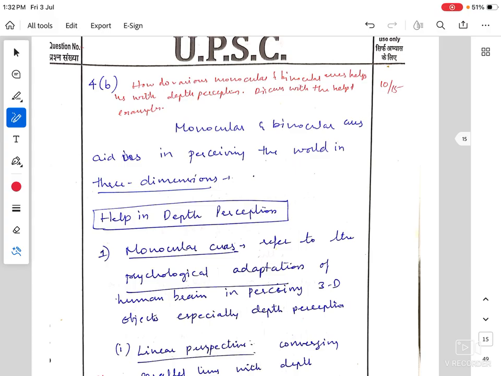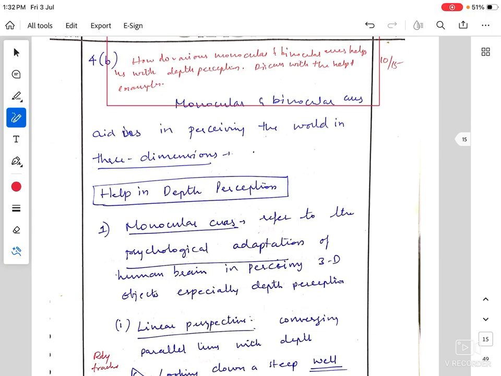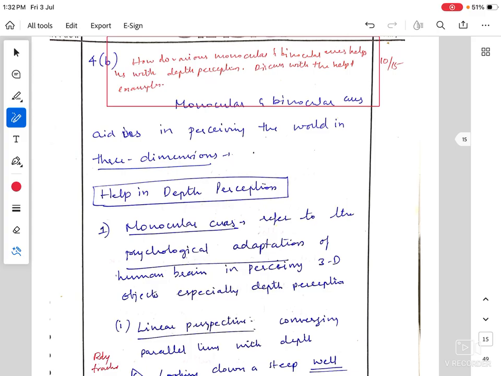This is why studying NCERTs, especially for psychology, becomes very important. This can be directly answered by reading the NCERTs alone. We briefly introduce monocular and binocular cues. The image formation on our retina is 2-dimensional, but to perceive the world in 3 dimensions, these cues are instrumental.